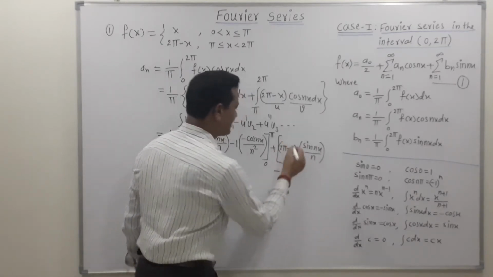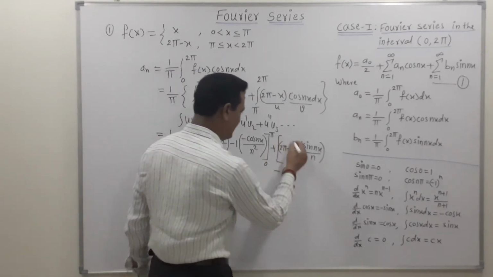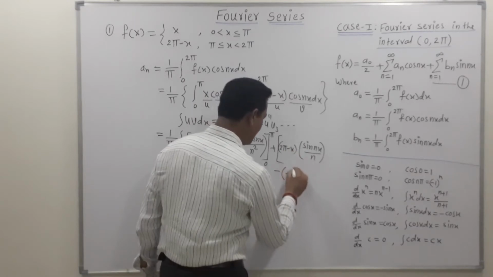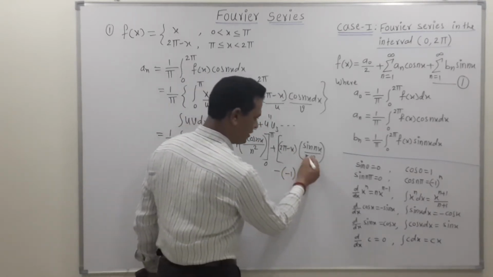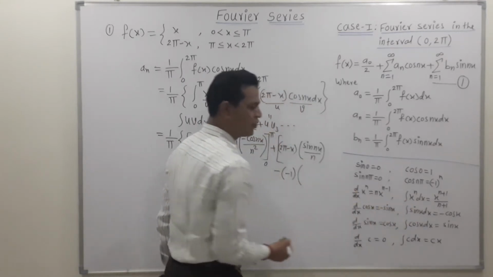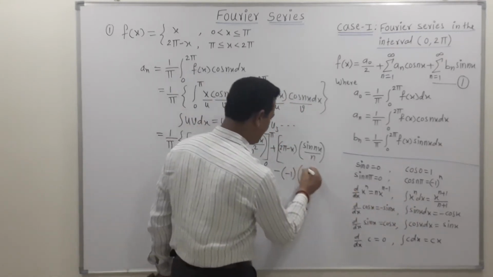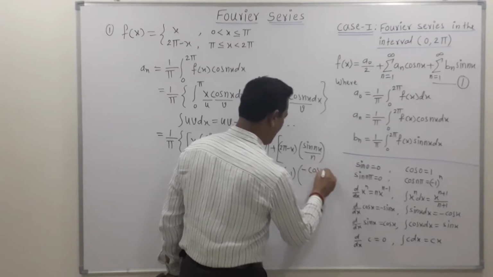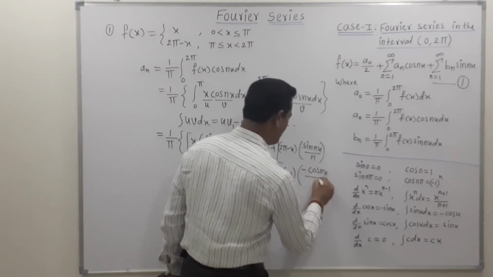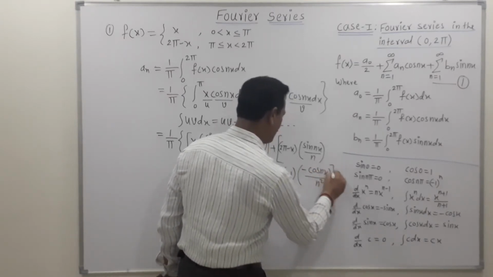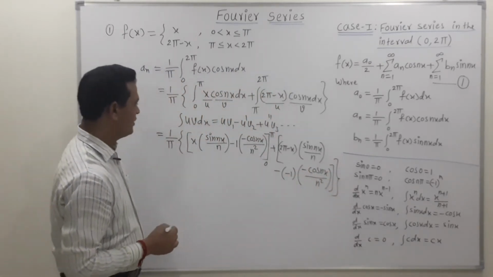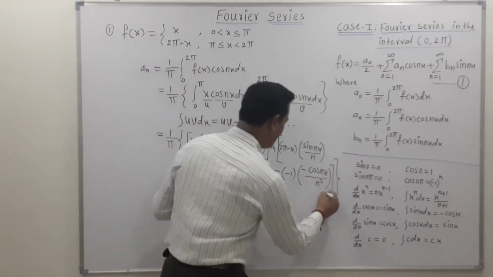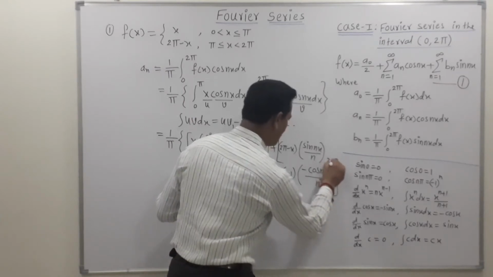The derivative of this term is minus 1, so we can write minus 1 into the integration of sine, which according to this formula is minus cos of nx upon n into n, that is n square. Now this bracket gets over and this bracket also gets over. Here the limit is pi to 2 pi.